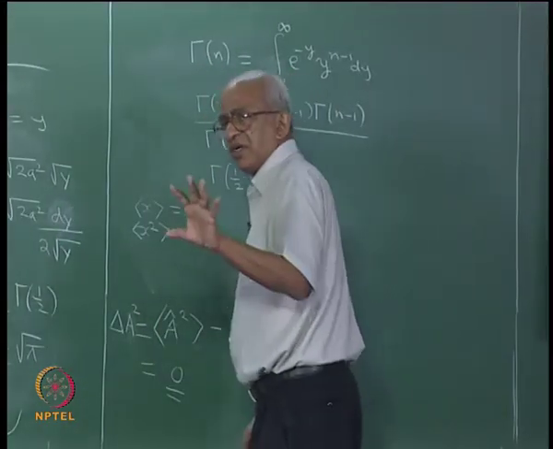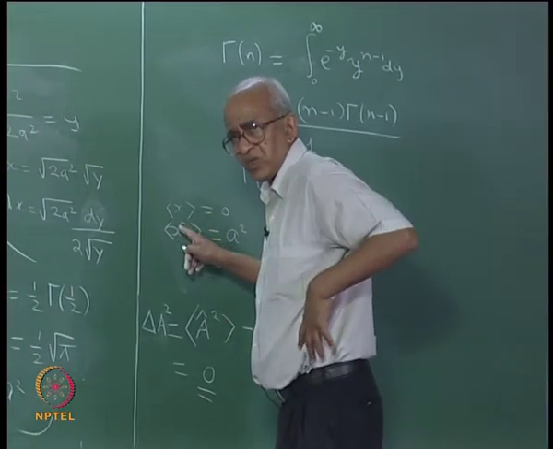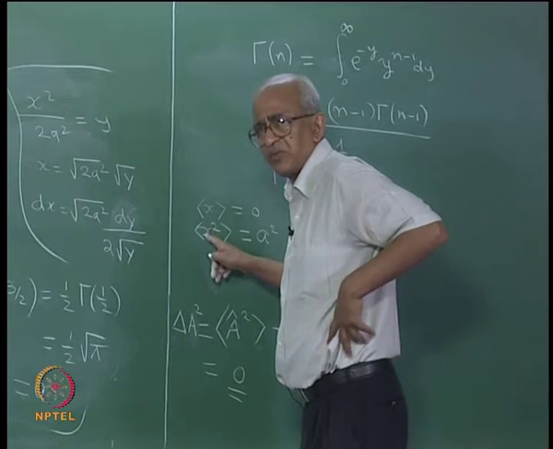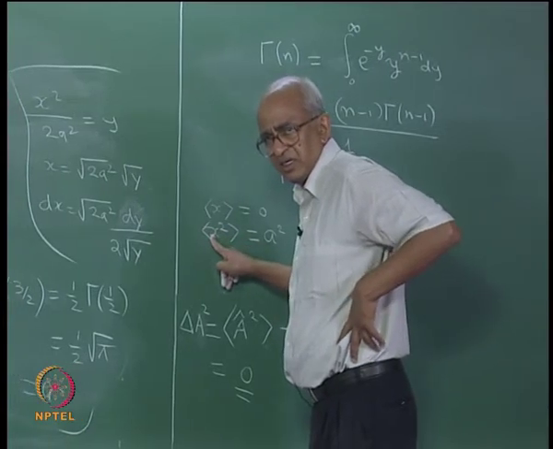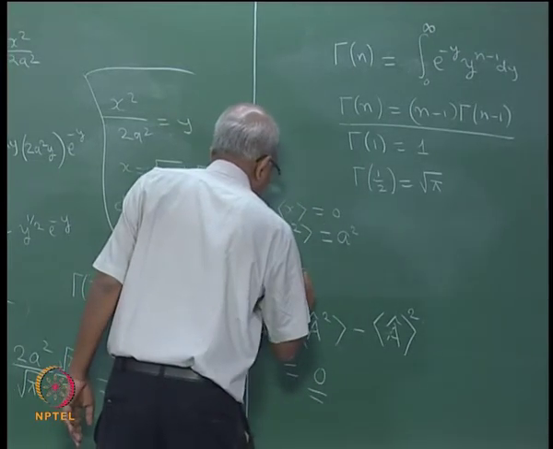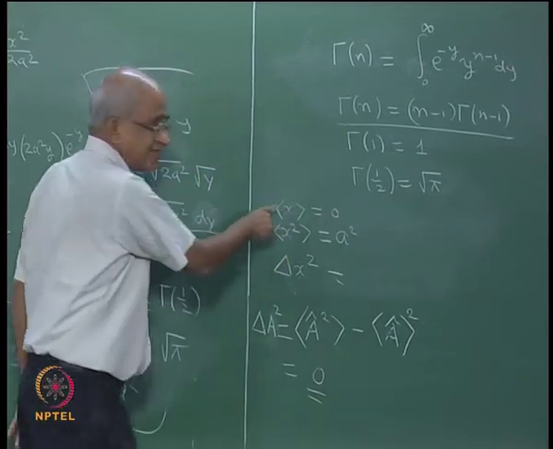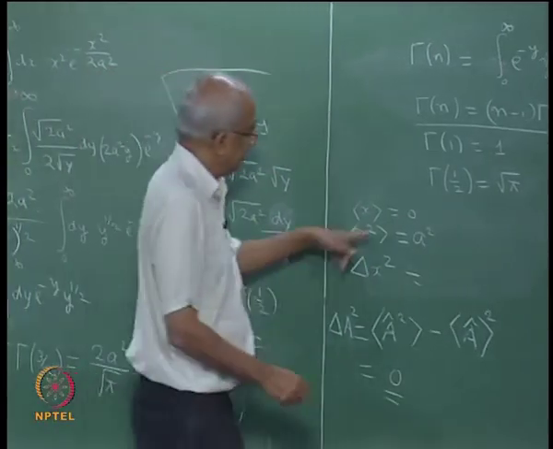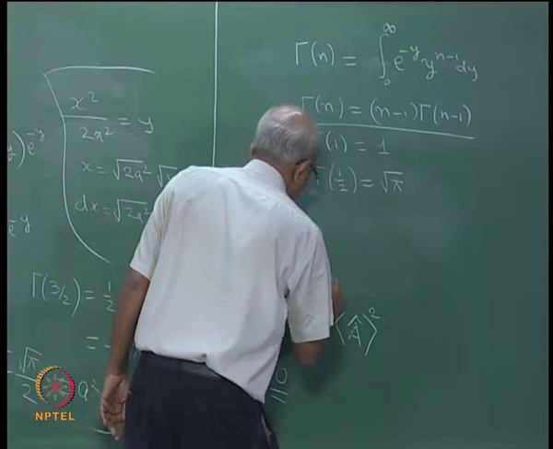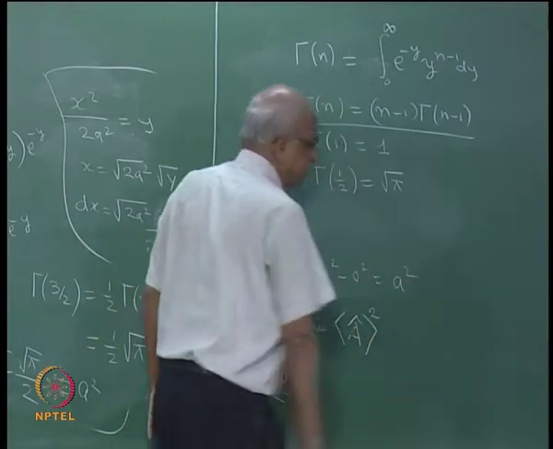So, therefore, I can define a kind of uncertainty in the measured values of the position of the particle. The way I would define it is, I would say delta x square is equal to x square average minus x average square. So, this is going to be equal to a square minus 0 square, which is just a square.